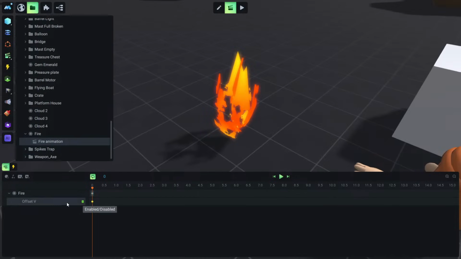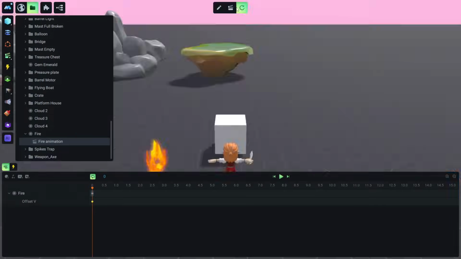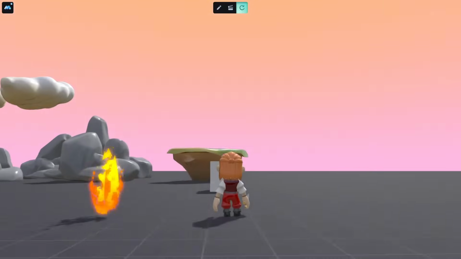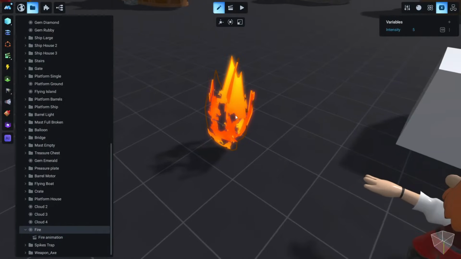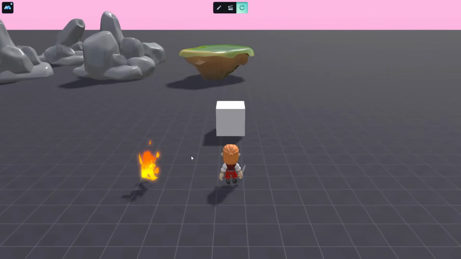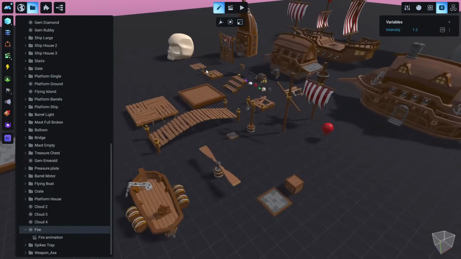Let's continue. Let me set this how it was. Of course, we can set a launch in here, and this will play. Oh, it's still a rocket. Let's change the intensity to something more realistic, like 0.2, and now you see it's more like a fire. So let's do something even more advanced.